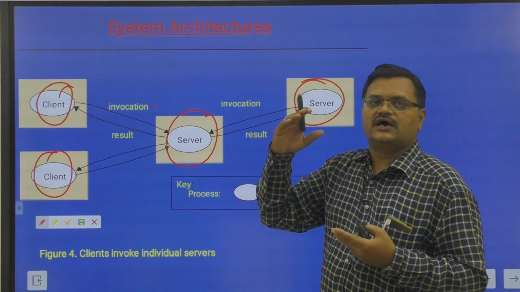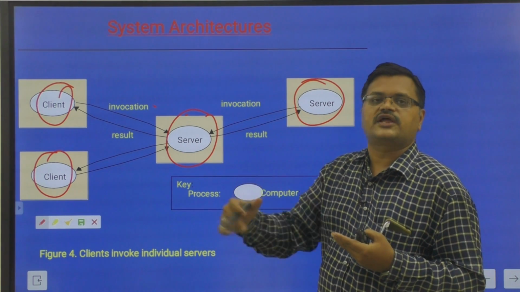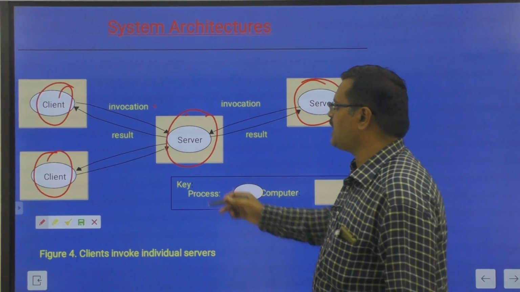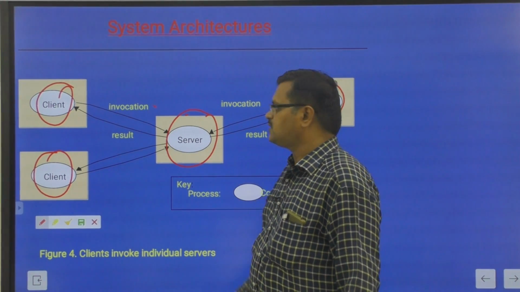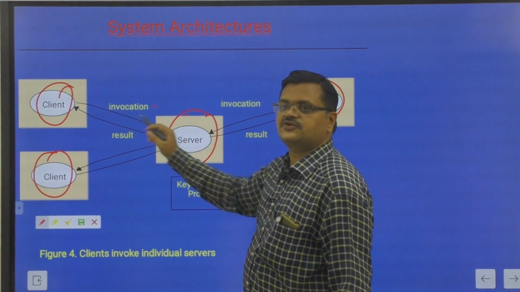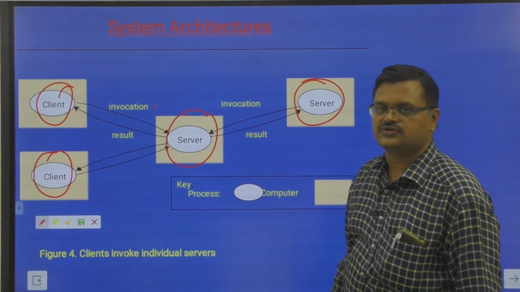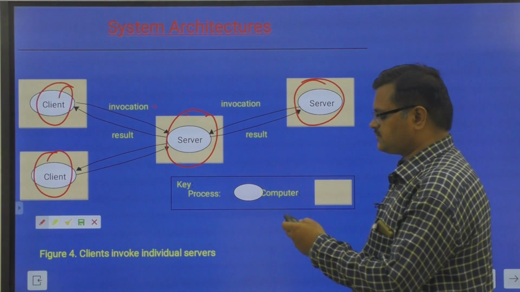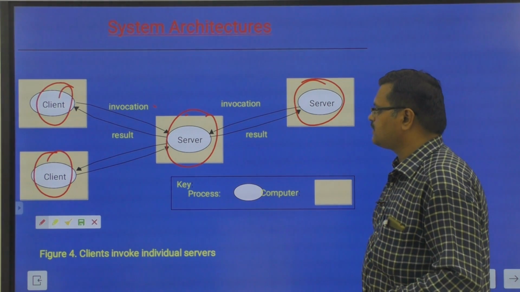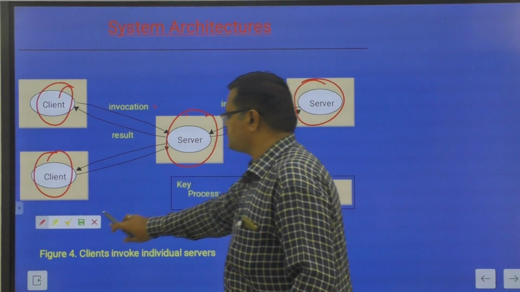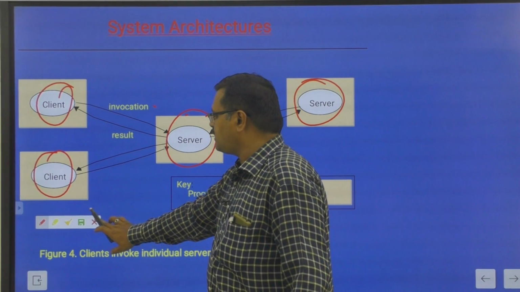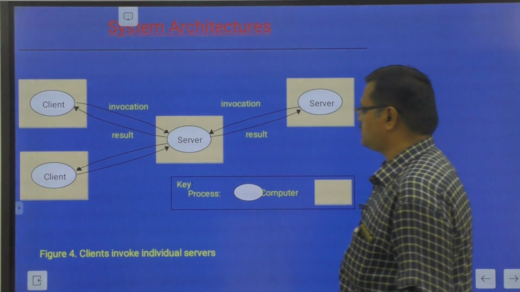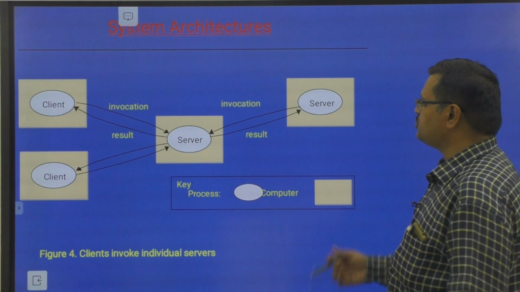Invocation means calling, invoking the function present in the server, and that happens with the invocation request. The result is whatever response goes back from the server to the client. So result is from server to client and invocation is from client to server, and the client invokes individual servers.